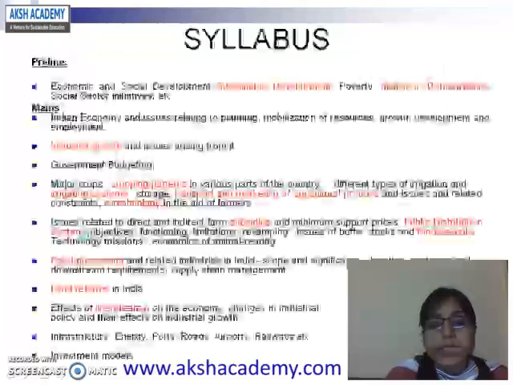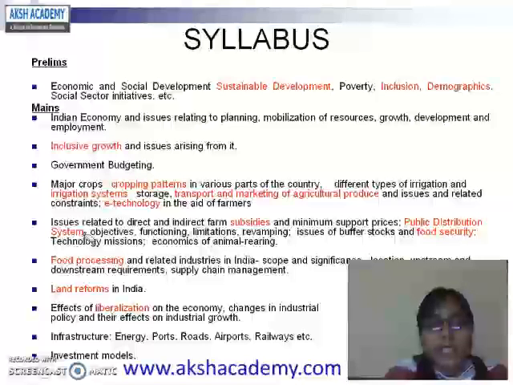For this, you need to understand the syllabus of this subject. Do refer to the syllabus first. What are the keywords in the syllabus? Where you have to focus, you will find from this syllabus only.